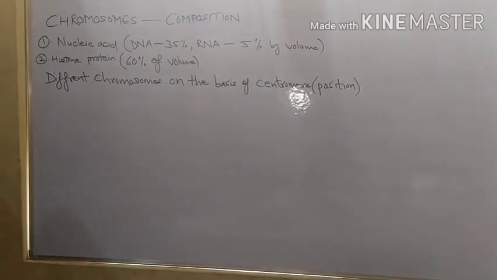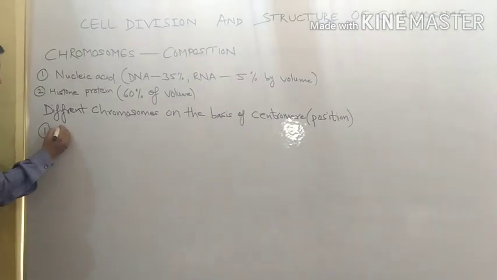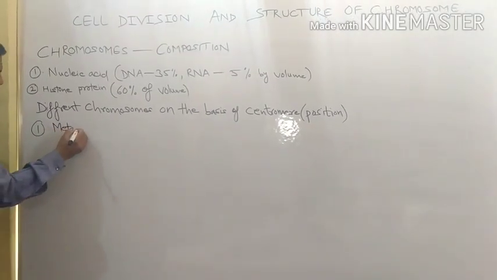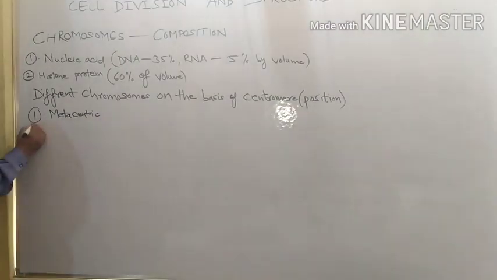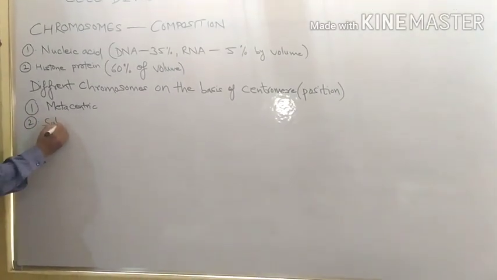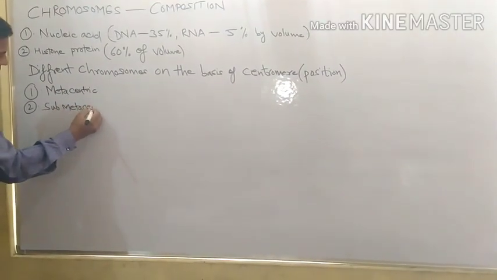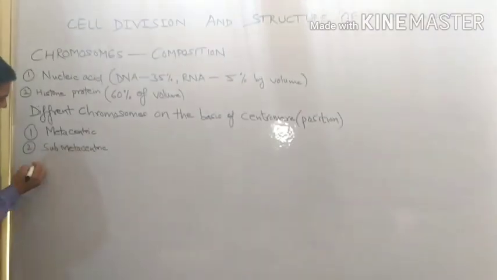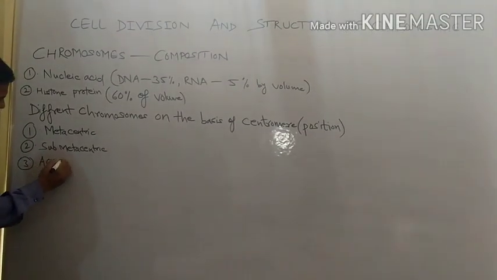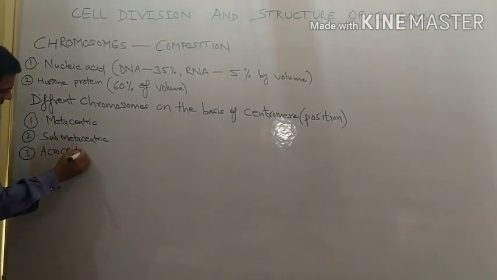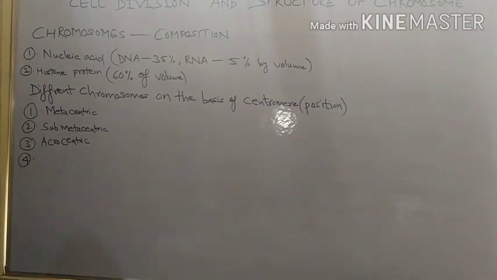There are four types of chromosome in this category: first, metacentric; second, submetacentric; third, acrocentric; fourth, telocentric.